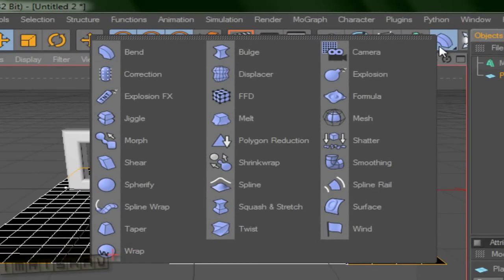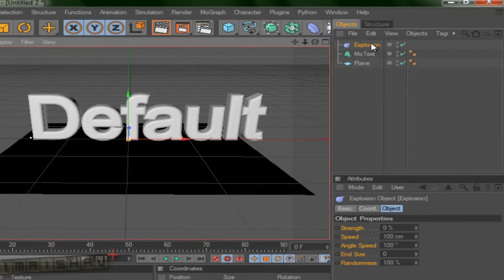There's a ton of deformers to be added here: bend, correction, explosion, displacer, many of them. I'm going to select explosion for this tutorial. Click explosion and it will come up here.